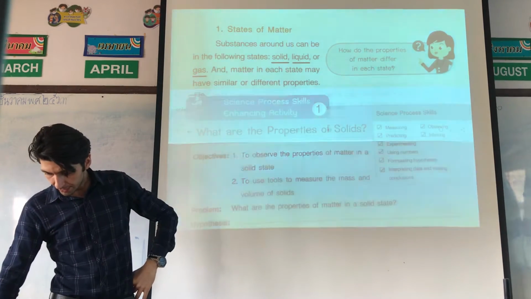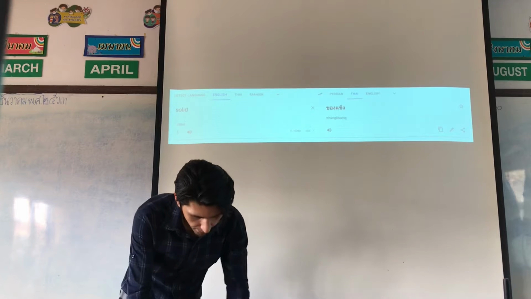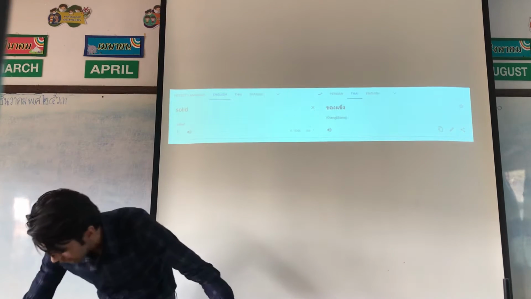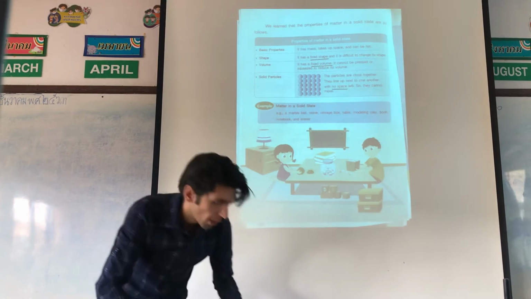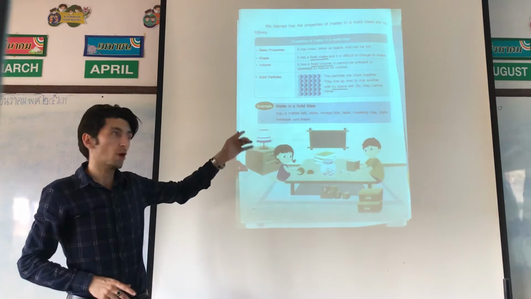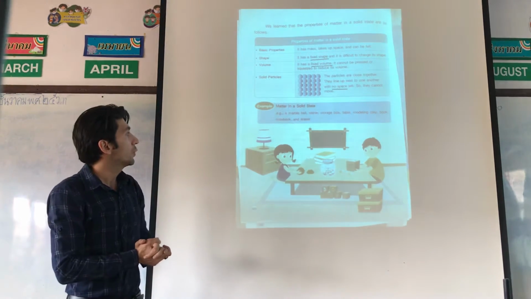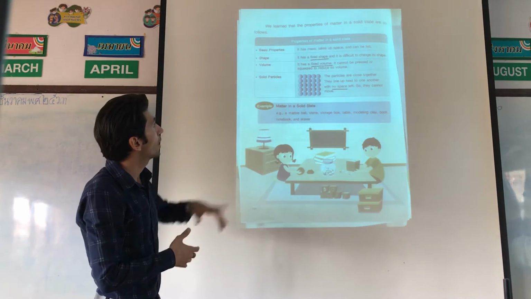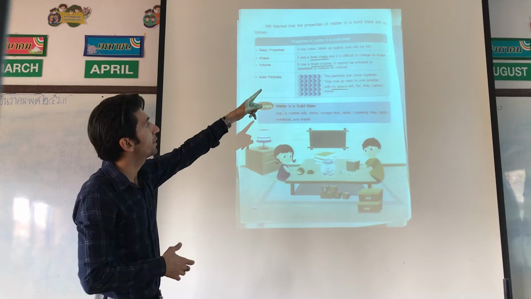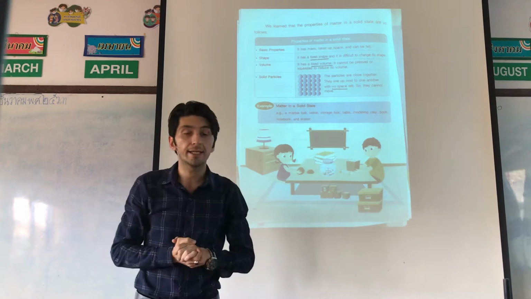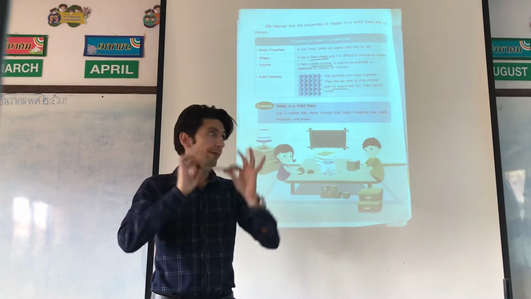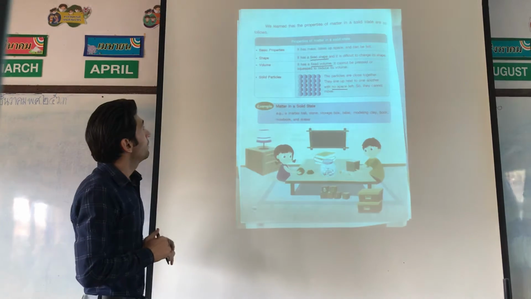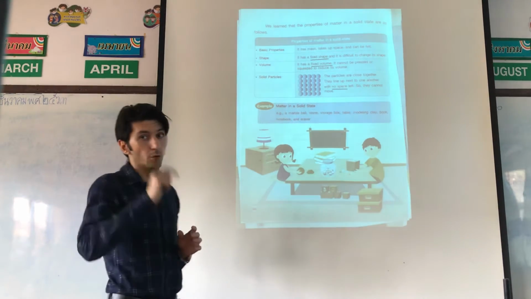Go to the next page, page 168. On page 168, we want to talk about properties of matter in solid state. For solid, I say an example, this pen. Basic properties. Look at your book, please.